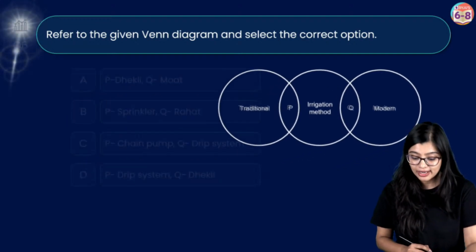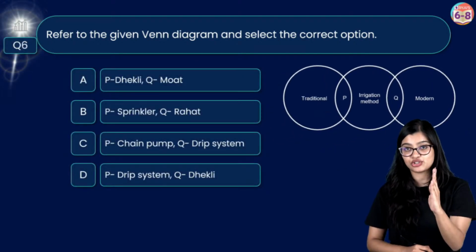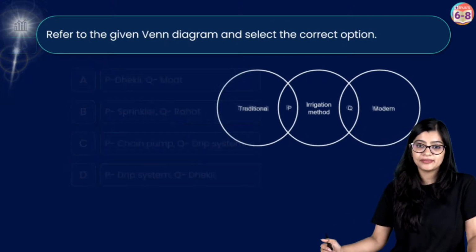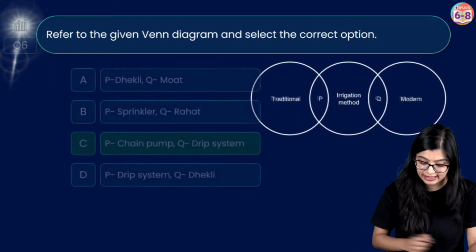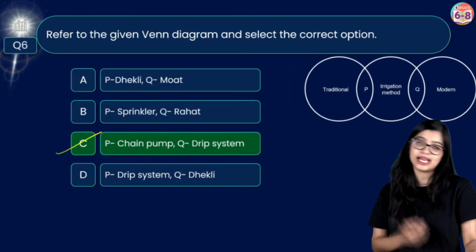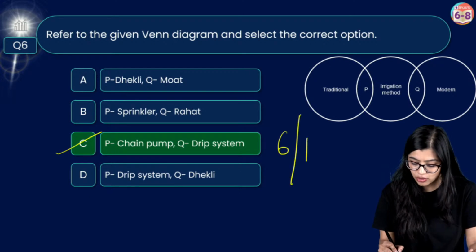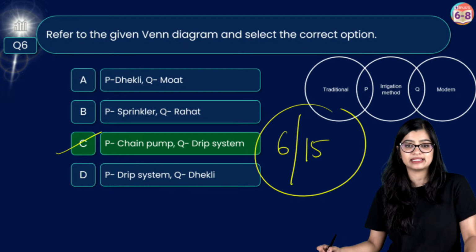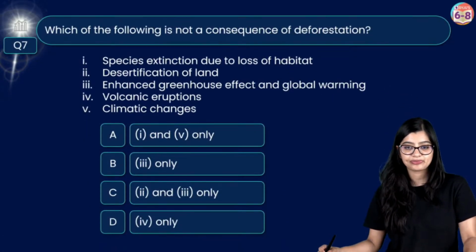So you need to look at an option which says P is a traditional method and Q is a modern method, which is why the correct answer here is option C, which says P is chain pump and Q is drip system. Very good. So all of you here have got 16 out of 15. Easy peasy.